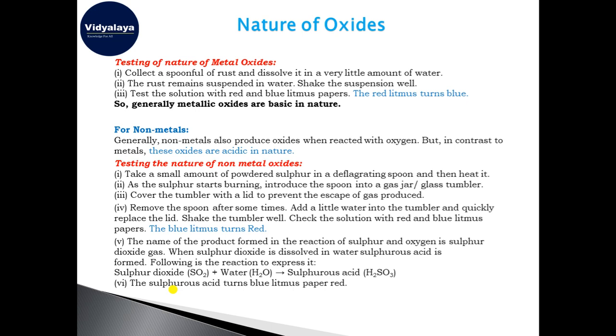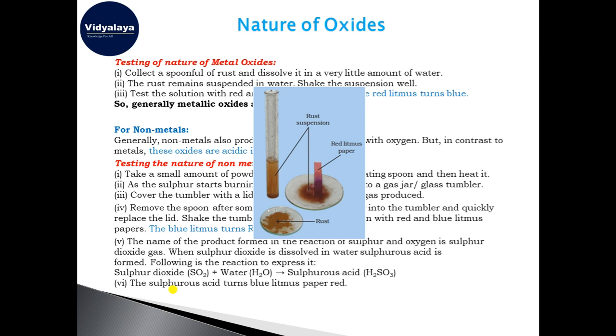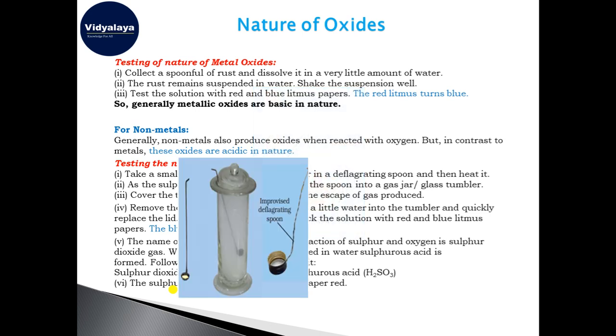How can we test that? We can take a small amount of sulfur into a deflagrating spoon. This is the long spoon. The earlier example of rusting of iron was with the metals, and that converts red litmus paper into blue color. In this spoon you take a small amount of sulfur and heat it.